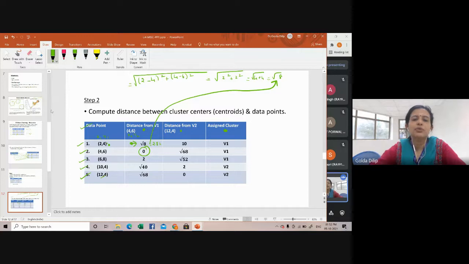See, the distance from 12, 12 to 12, 12 is 0. Got it? So can we go to the last column, how is this? Did you try computing?